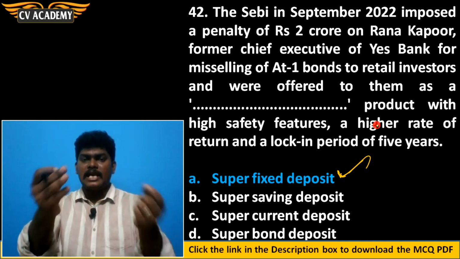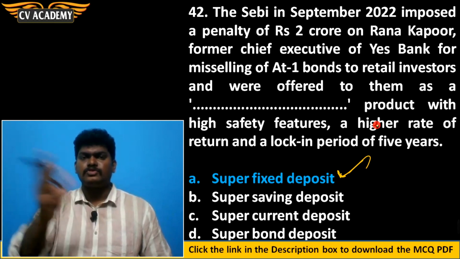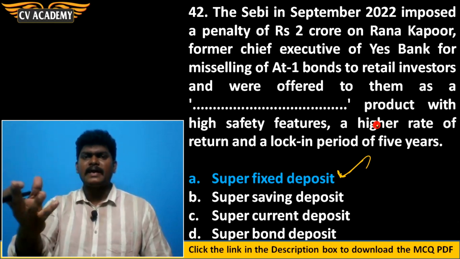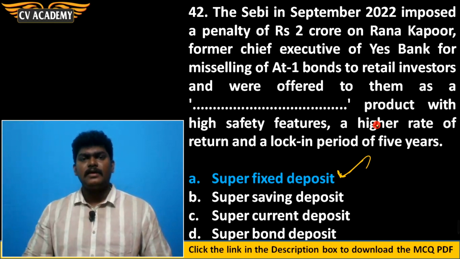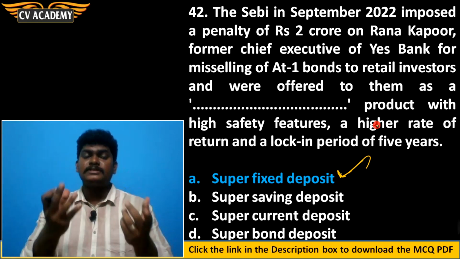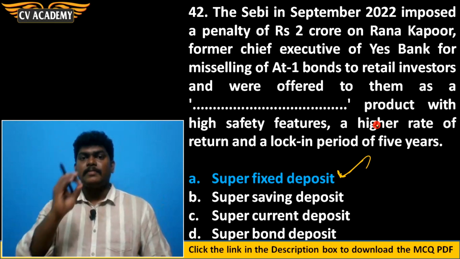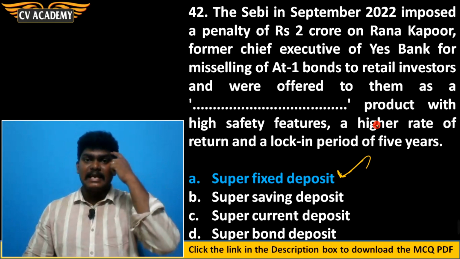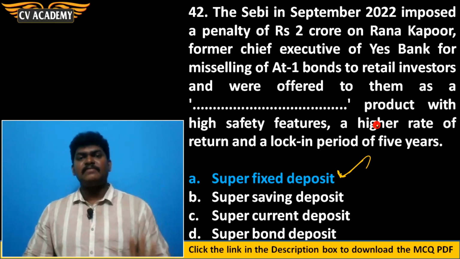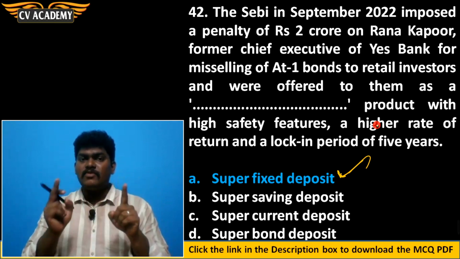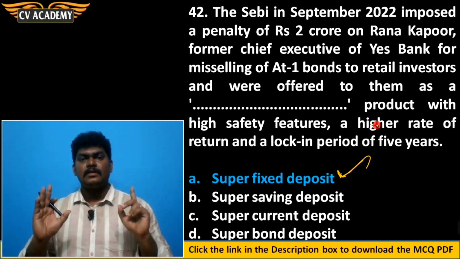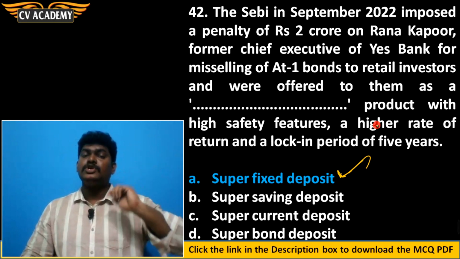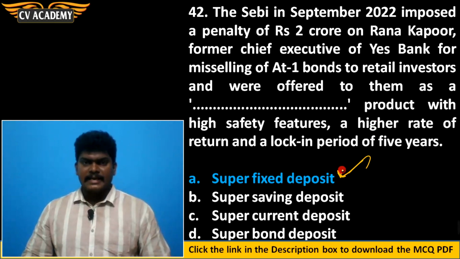Once we get the AT1 bonds from the bank by giving 1 lakh or 2 lakh rupees, if after 1 year we give the bond back and ask for our amount with interest, the bank won't give it, because we cannot sell AT1 bonds directly to the person who issued that bond. That is why it is called a perpetual bond. Then where can we sell it? We can sell these bonds in the secondary market, not in the primary market. The primary market is a transaction between the company and the investor. The secondary market is between investors only. They can sell between investors, not to the promoters or the person who issued that bond. So, option A is the correct answer.